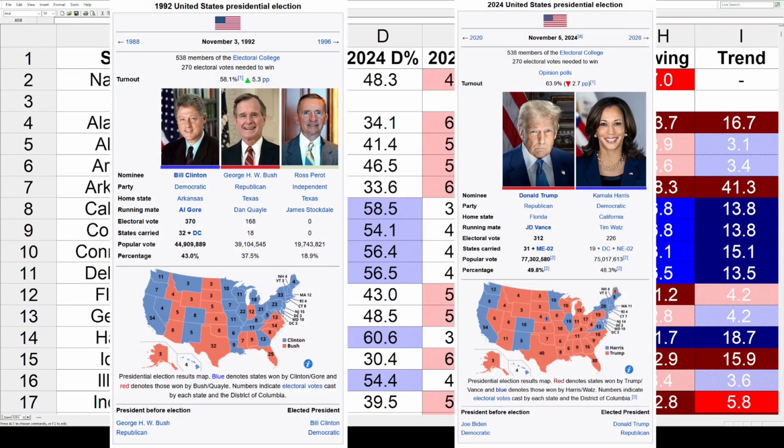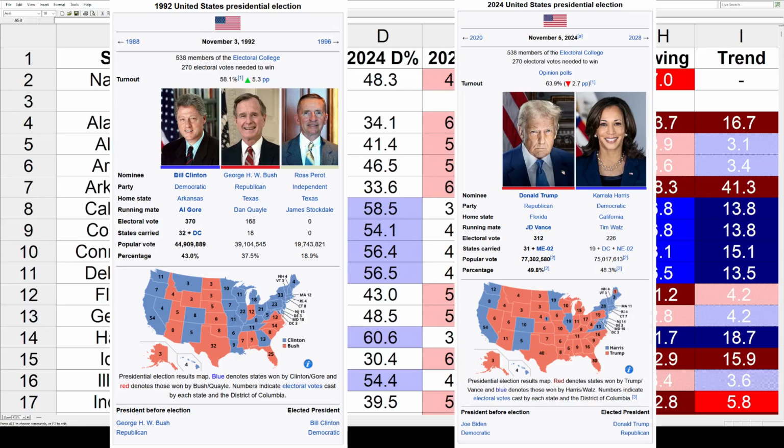So real quick, in 1992, Bill Clinton won with 370 electoral votes. He carried 32 states plus D.C., and his national popular vote share was 43%. George H.W. Bush, the Republican, got in second place with 168 electoral votes. He carried 18 states and he got 37.5% of the popular vote. And we've got a strong third-party challenger, Ross Perot. He didn't carry any states or get any electoral votes, but he did pull in 18.9% of the popular vote.